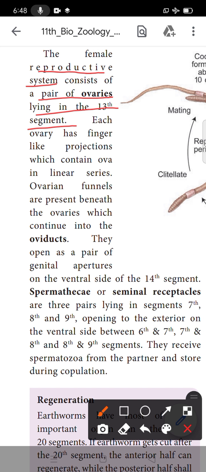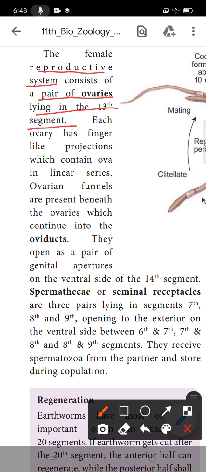Because the earthworm is a monoecious body. Monoecious means male and female sex organs are present in the same individual. Yes. So the 13th segment is where the female sex organs start.